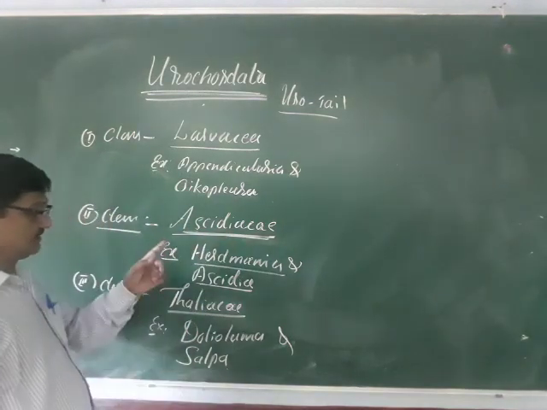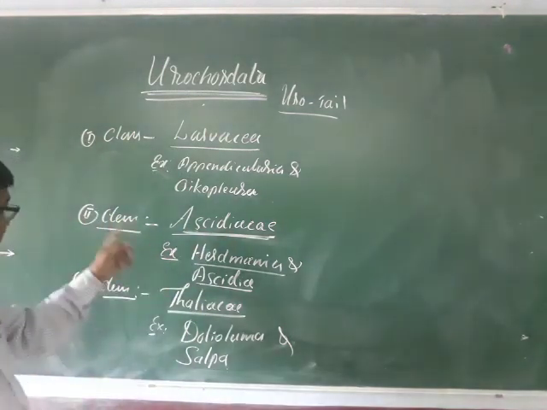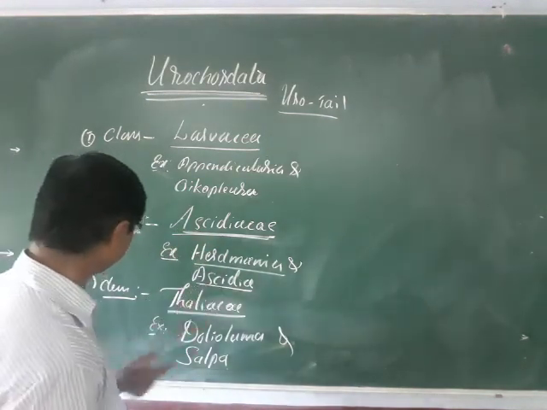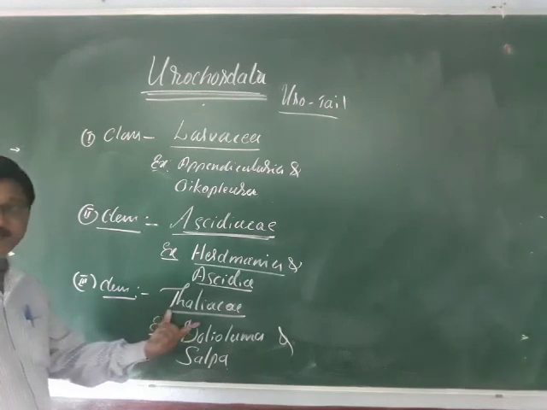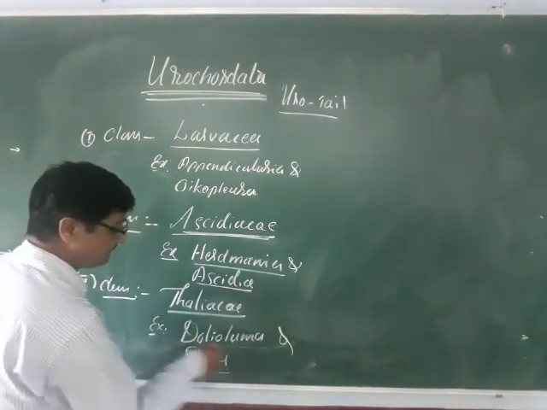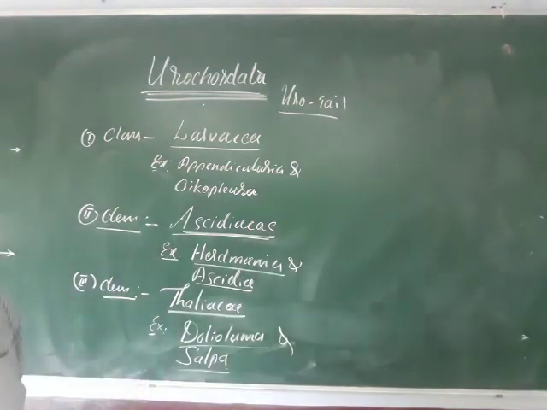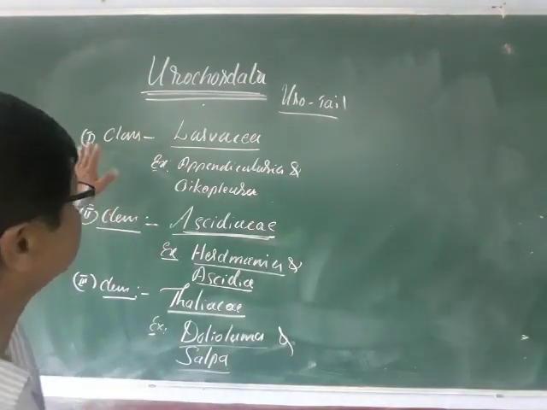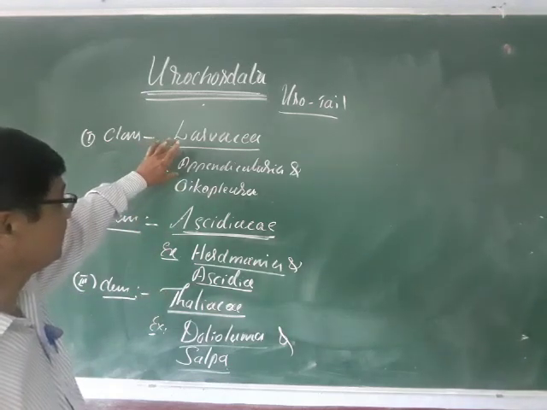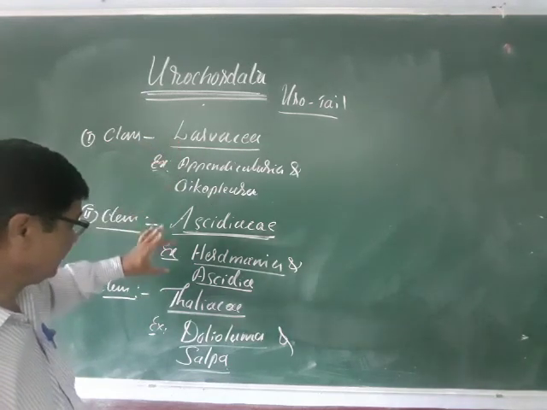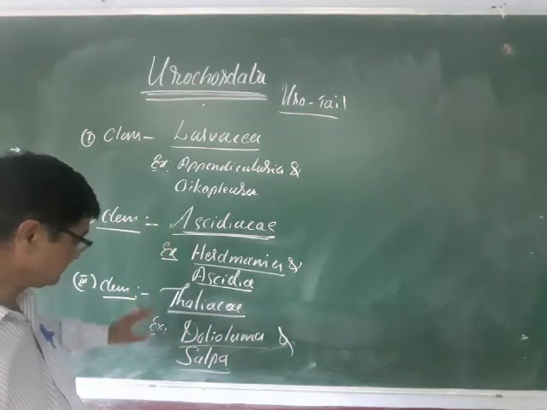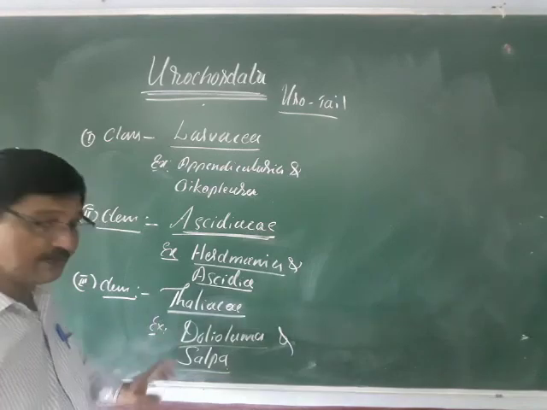Class Ascidiaceae, examples Herdmania and Ascidia. And one more class is the Thaliaceae, with examples Doliolum and Salpa. So these are the typical examples of the urochordates. Urochordata has been classified into Larvaceae, Ascidiaceae and Thaliaceae, with typical examples Appendicularia, Oikopleura, then Herdmania, Ascidia, and in class Thaliaceae, Doliolum and Salpa.